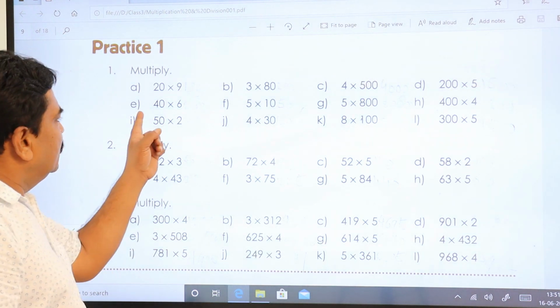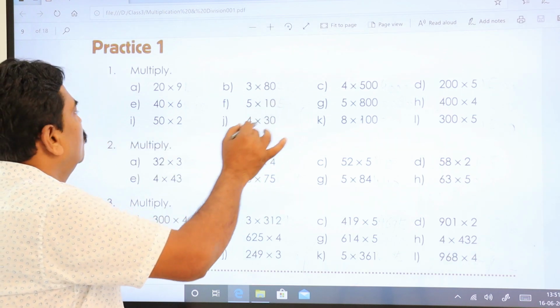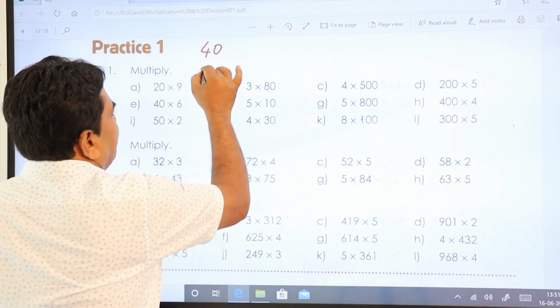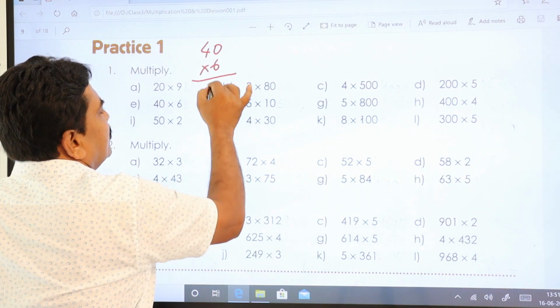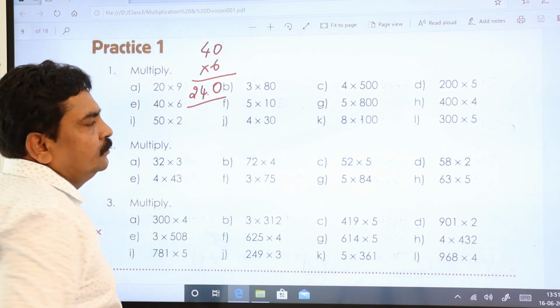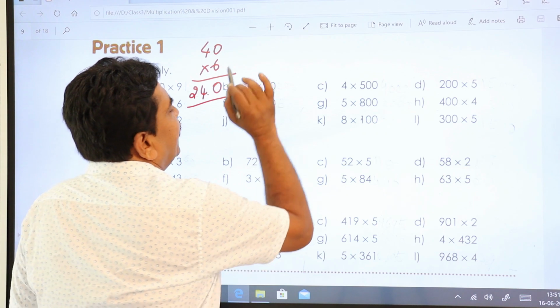Let's go to the second line here. Second row. That is E. 40 into 6. 6 zeros are 0, 6 fours are 24. Very simple. Next, 5 into 10.